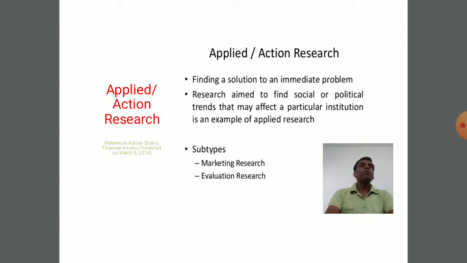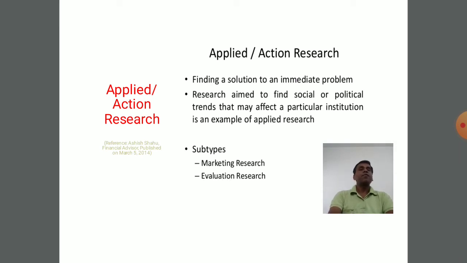So at the beginning I told you, applied or action research is nothing but a solution for a current situation, and I gave the example of COVID-19. Not only is this done in natural sciences, it is also done in social sciences. Therefore there are different subtypes which can be covered under the category of applied or action research.